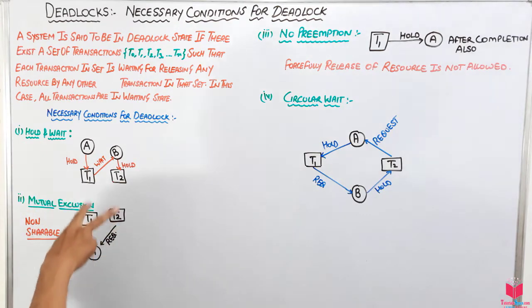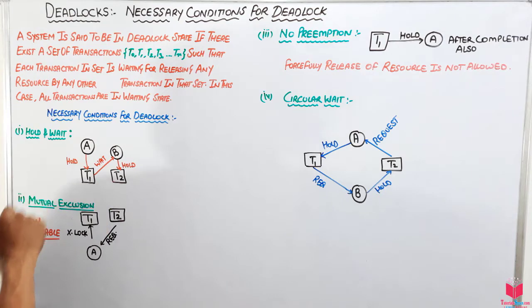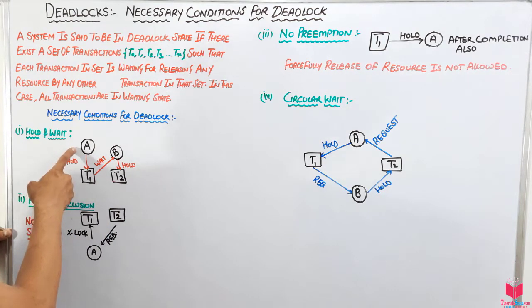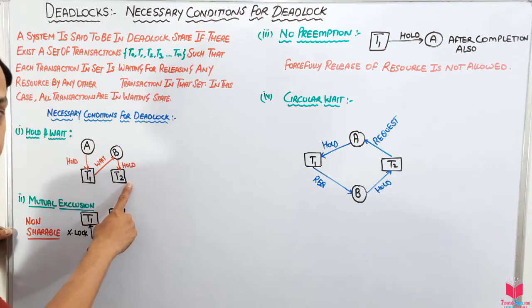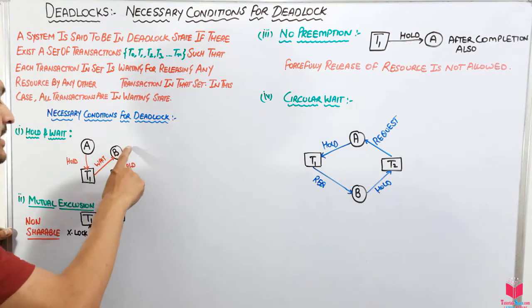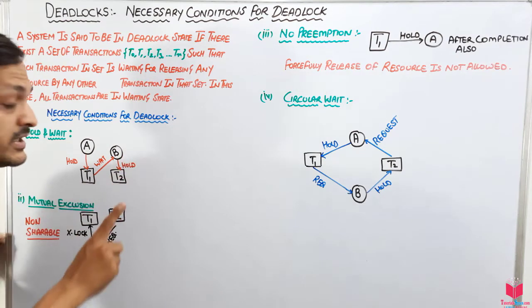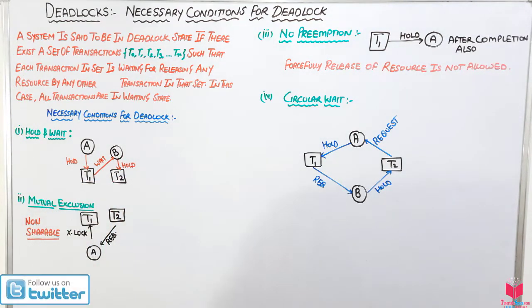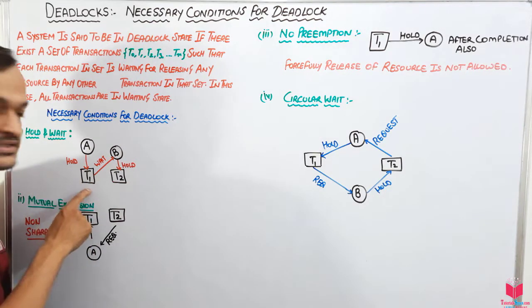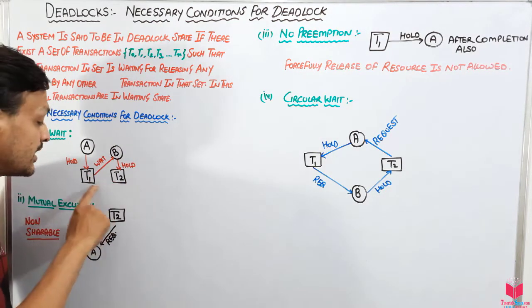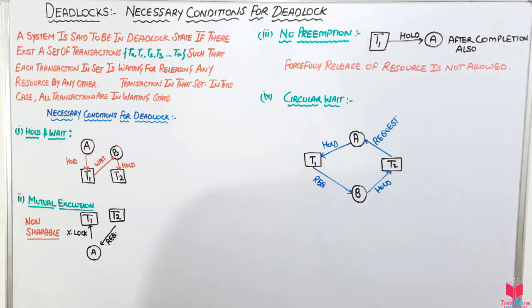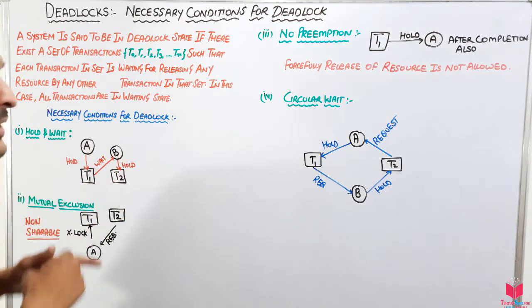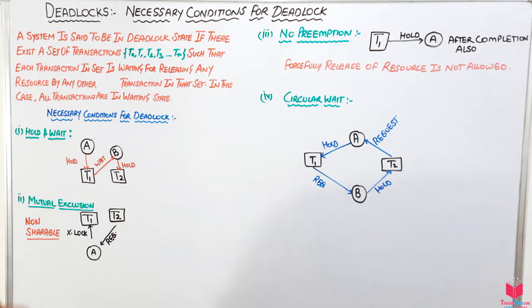Okay guys, see, we have 2 transactions, T1 and T2, in the system. Resource A is held by transaction T1, and resource B is held by transaction T2. T1 is requesting resource B, but T2 is not releasing it. So A is held by T1 and B is held by T2, and T1 is waiting for the release of B, but T2 is not releasing. That means this system is going to be in a deadlock state. Okay guys, let's move to another point.